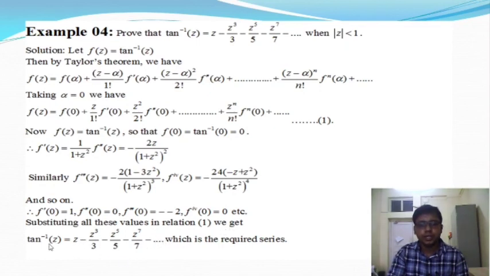We get the Taylor series expansion of tan⁻¹ z as z − z³/3 + z⁵/5 − z⁷/7 and so on up to infinity. This is called a Taylor series about the point z = 0, also known as the Maclaurin series. Hence the proof.